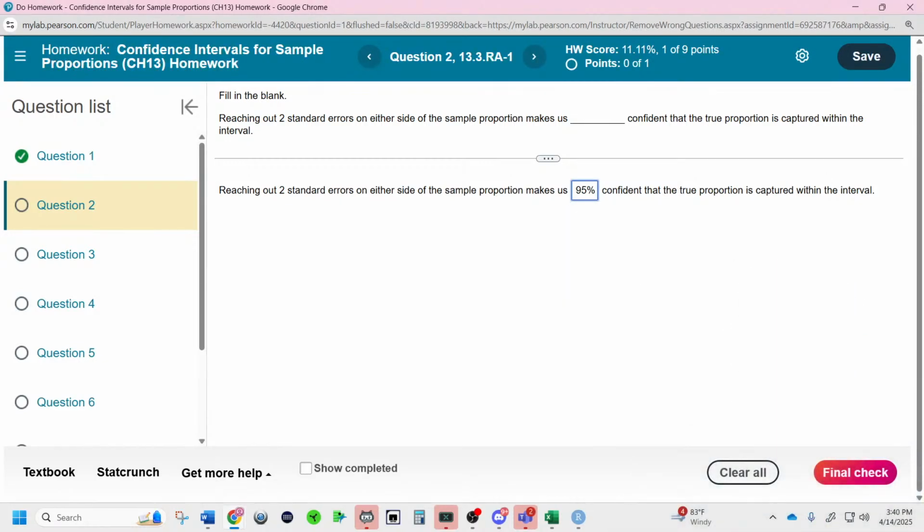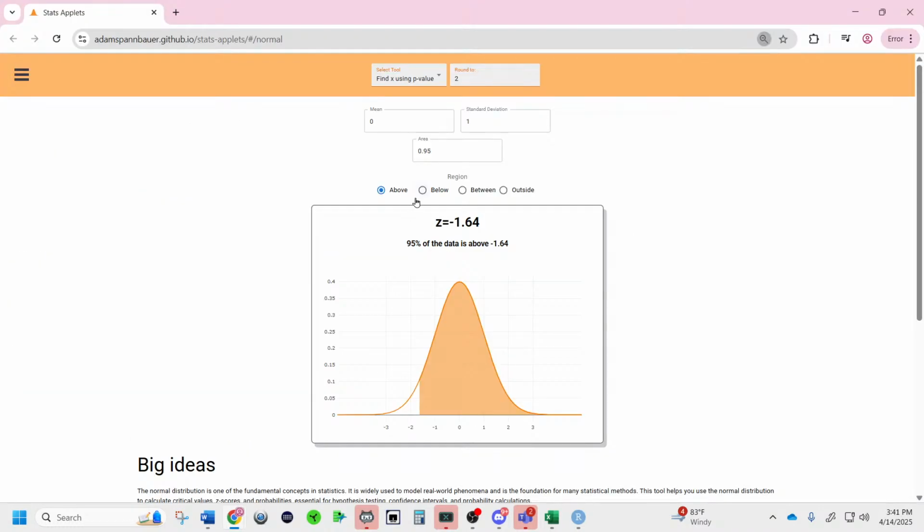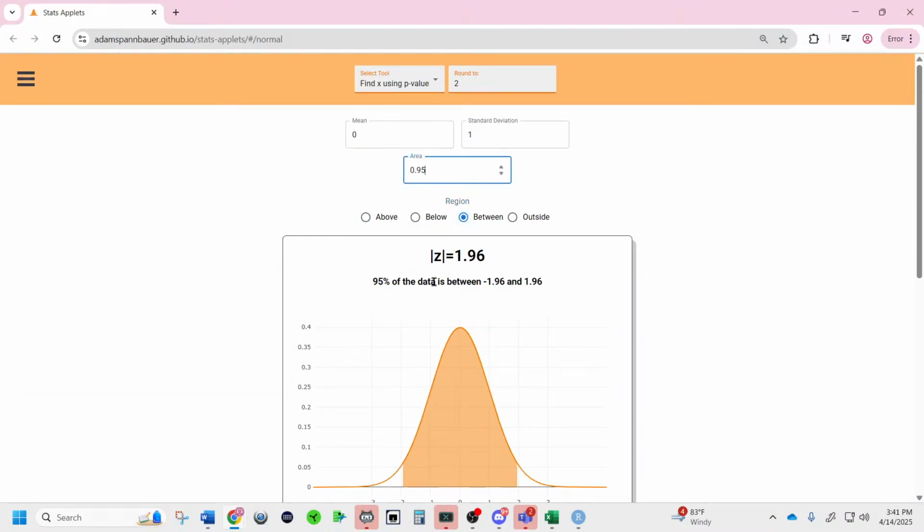And I do want to mention this. If we want the exact z-scores, people use a z-table. Yep, one standard error would be 68. And if we want the exact numbers, we're going to go over here to our applet and click the between button. If you click between and you see 95, it's actually 1.96, where 68 is basically 1. It's actually 68.26, 95.449 is 2, and 99.73 is 3.